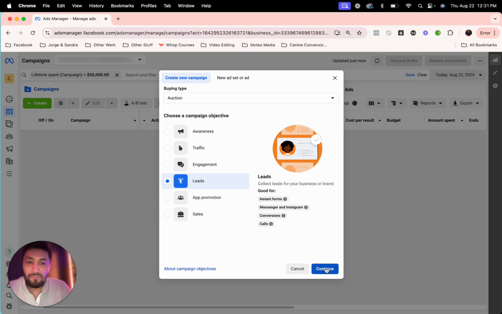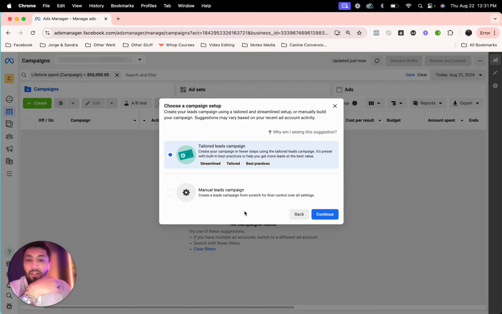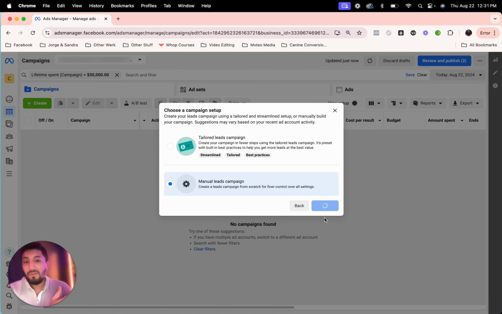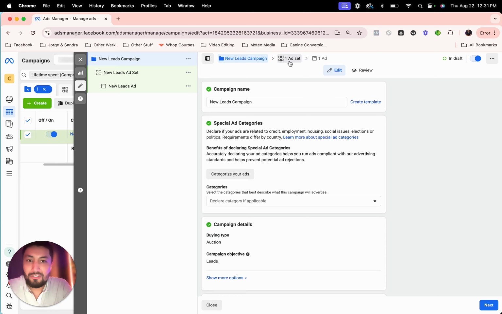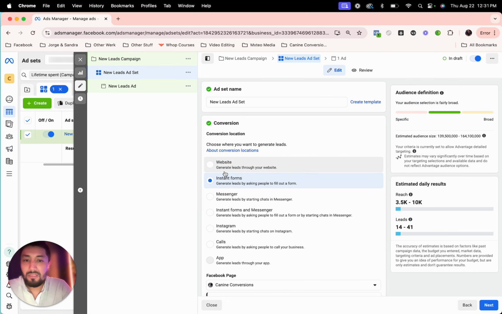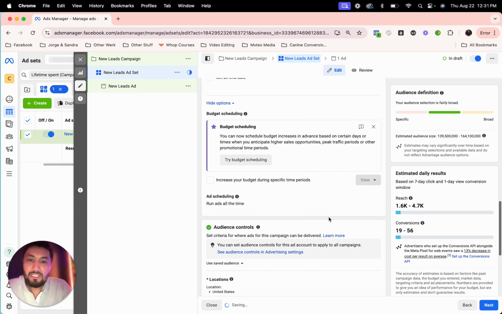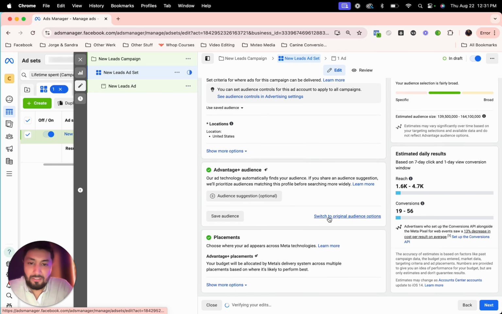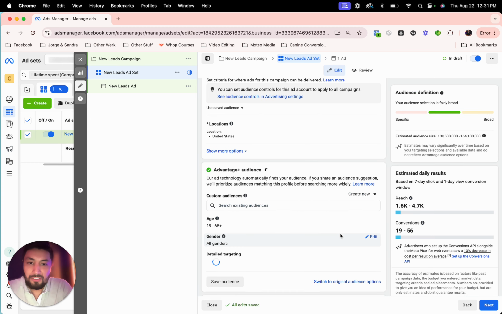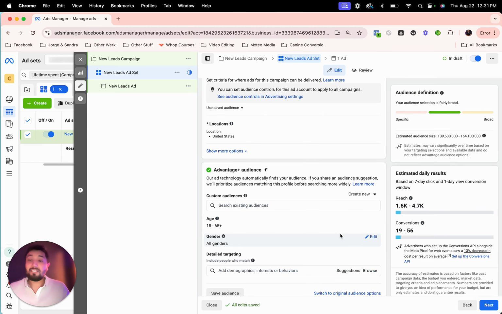So I'm just going to click on leads for now, because I want to show you this feature that a lot of people really don't pay too much attention to, but I still strongly believe it's one of the most effective ways to target. So when we go in here, to Advantage+ audience, one of the things I like to do when it comes to testing is test different things. I like to test Advantage+ audience, just leaving Meta or Facebook to do its own thing, because it's a pretty smart feature.